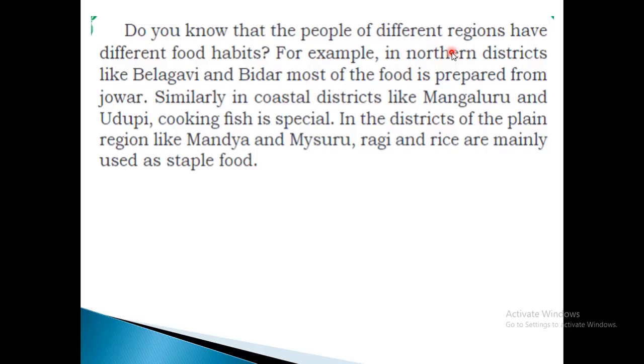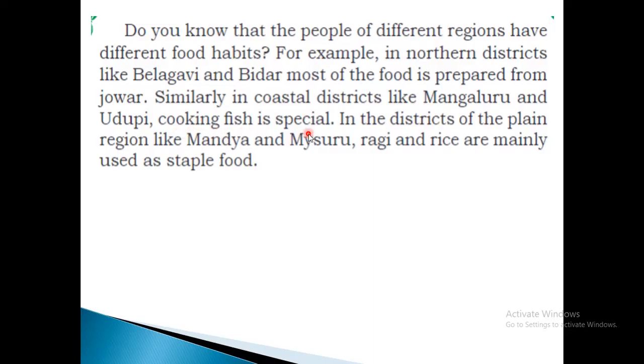In northern districts of Karnataka, like Belagavi and Bidar, most of the food will be prepared from jowar. In coastal districts like Mangalore and Udupi, cooking fish is special.